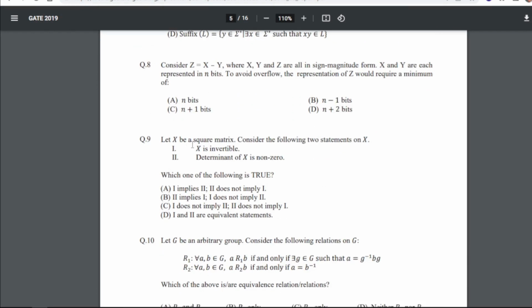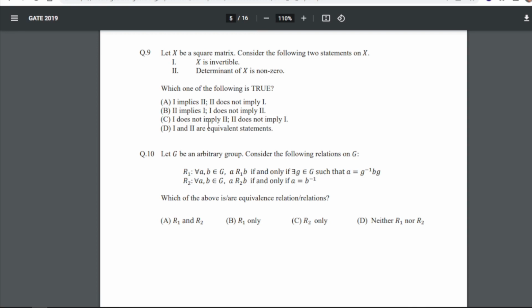Now question number 8, consider Z equals X minus Y, where X, Y and Z are all in sign magnitude form. X and Y are each represented in n bits. To avoid overflow, the representation of Z would require a minimum of what? So for 8, our answer is C, n plus 1 bits.